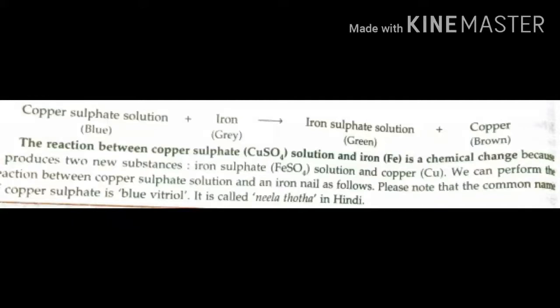Every new material is discovered by chemical change. Materials such as soap, plastic, detergents, perfume, acids, bases and salts are all made by chemical change.